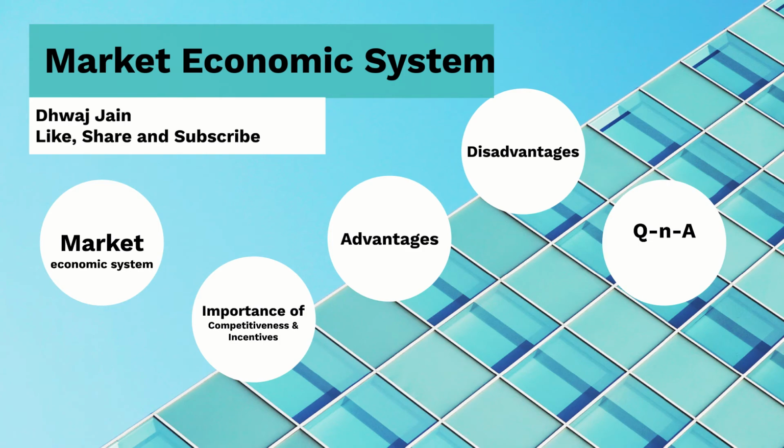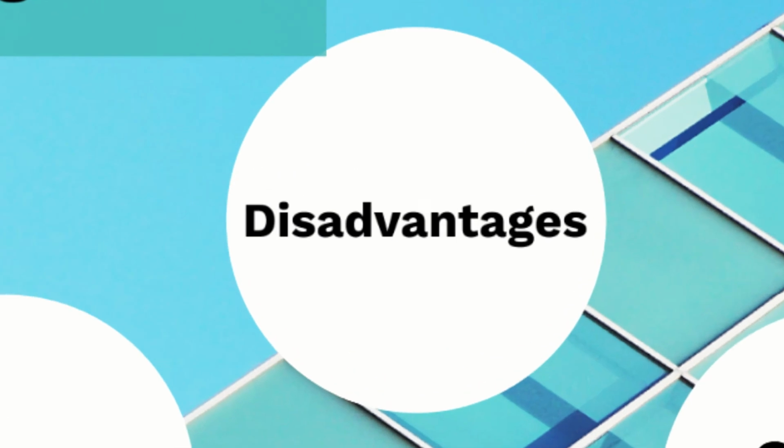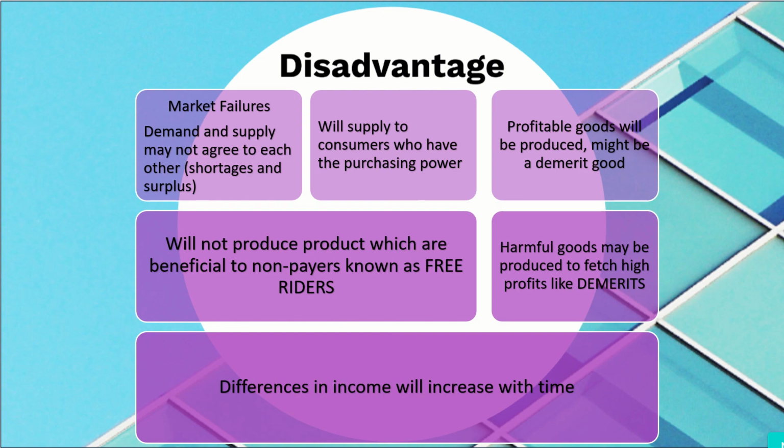Now let's check the disadvantages of a market economic system. Market failures. So this is our next chapter, so we'll discuss that also. Demand and supply may not agree with each other. There might be shortages and surpluses. Consumers might demand that product at lower prices, but then the supplier may not supply those products at that price. So there might be a shortage of supply. This shortage and surplus keep happening in the market because of consumers deciding at what price they want the product.